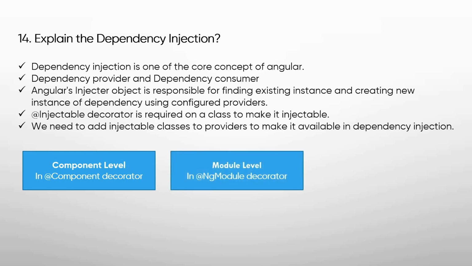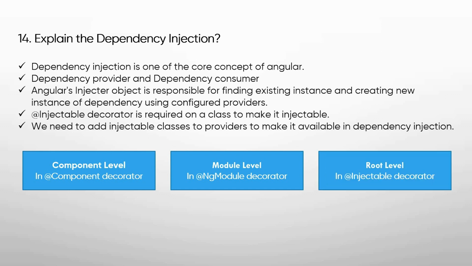And second we can see module level, and in module level we need to provide the dependency in the providers field of the NgModule decorator. And when we provide a dependency at module level, then there will be the same instance of a service in all the components of that module.